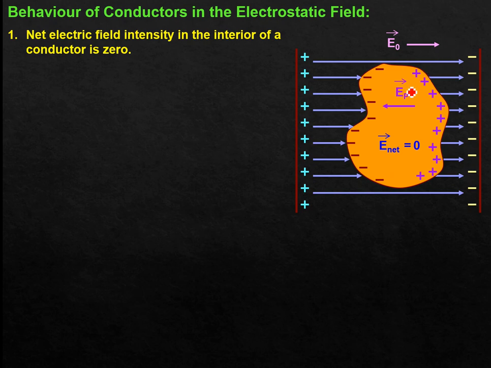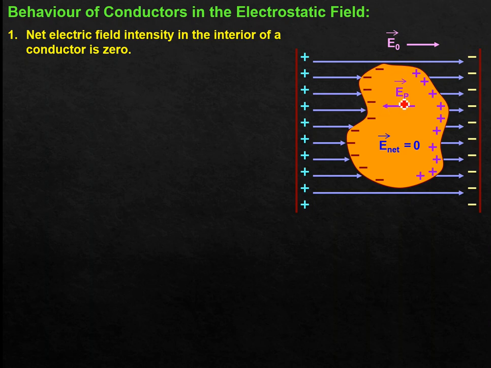Whenever I place this conducting material, what do I know about the conductor? What is the very basic property? Conductors contain a very large number of free electrons. So the moment you place this conducting specimen inside the external electric field, what will happen?